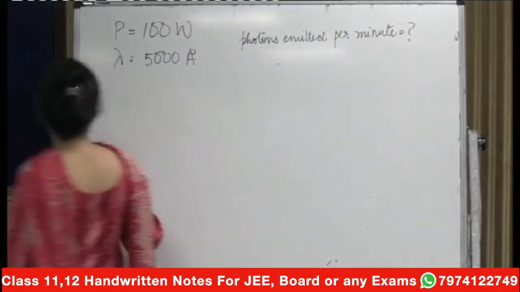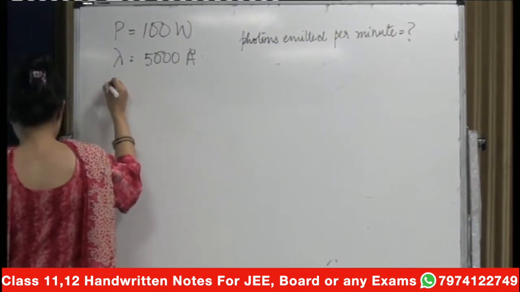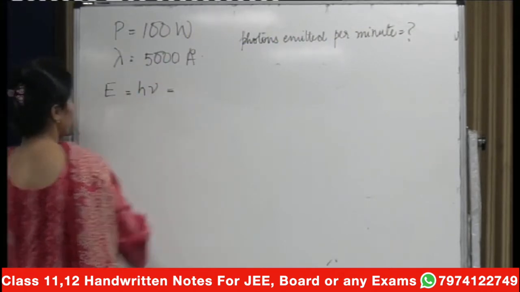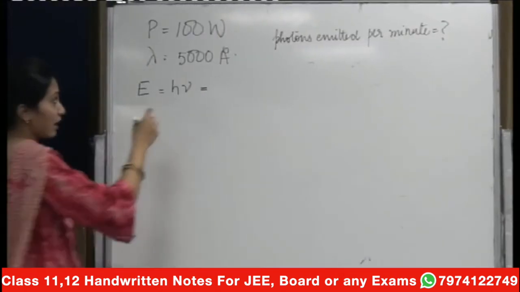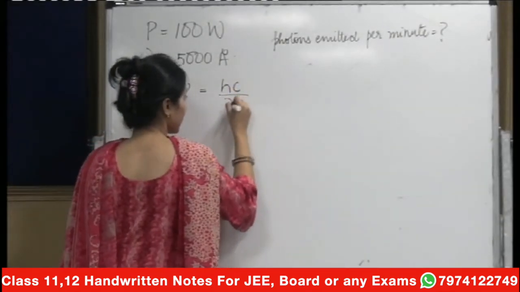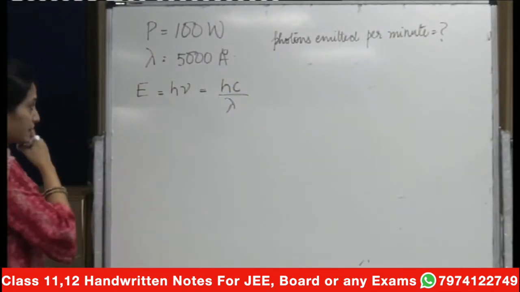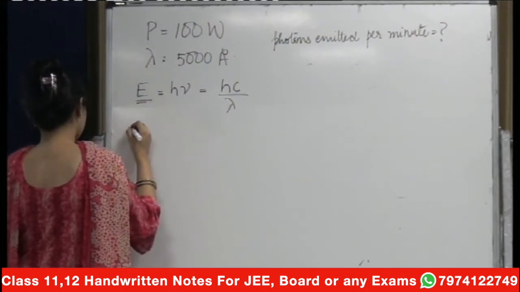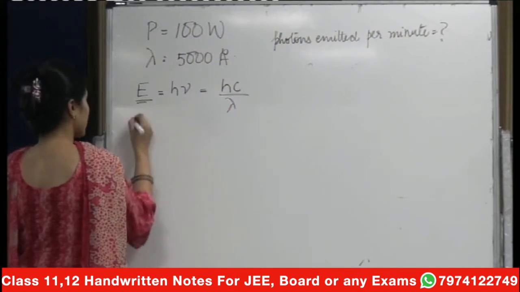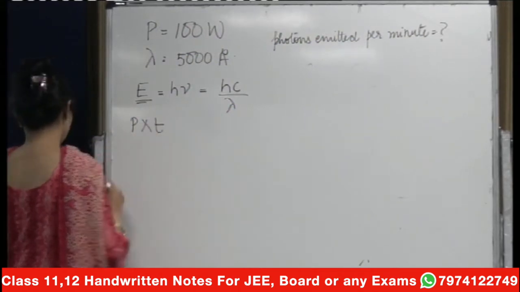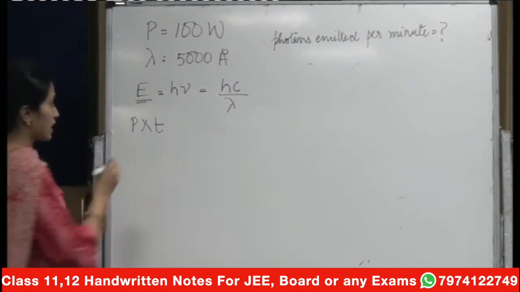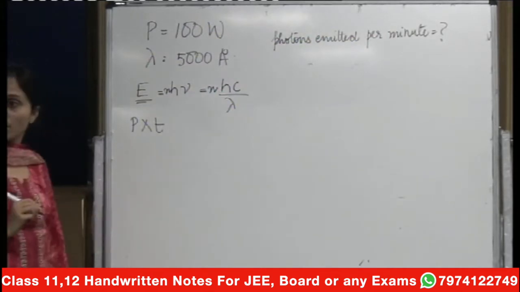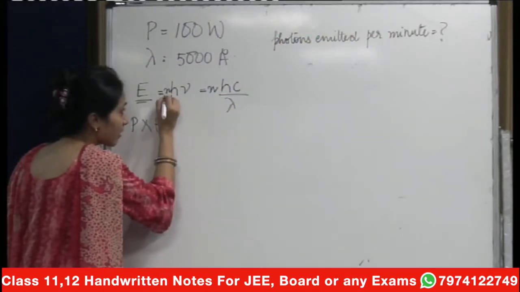So how will you go about doing it? You know that E is equal to h nu, which is equal to hc by lambda, because I am given the lambda, right? Now here the energy, power into time is your energy, hope you remember, and that is equal to n h nu or n hc by lambda, because this n is the number of photons.